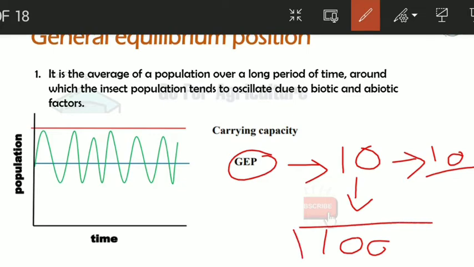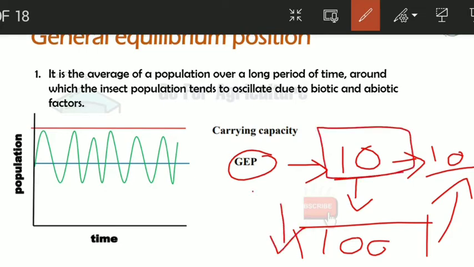Their population is now 100, but the food source is enough for only 10 members. So what happens? Competition between the insects occurs. In case of competition, one will survive and one will die. Slowly their population decreases and they reach their GEP.